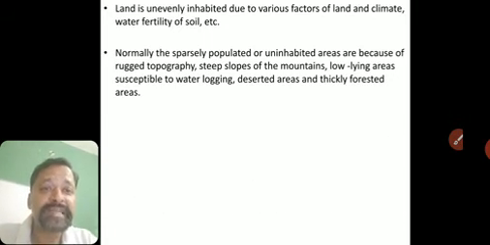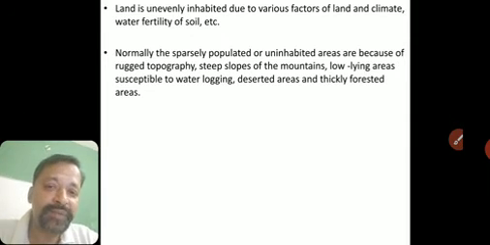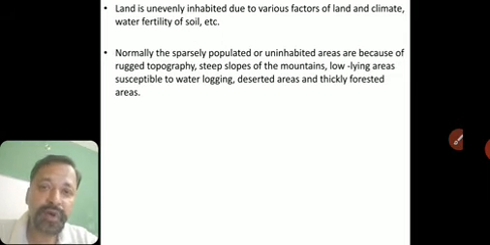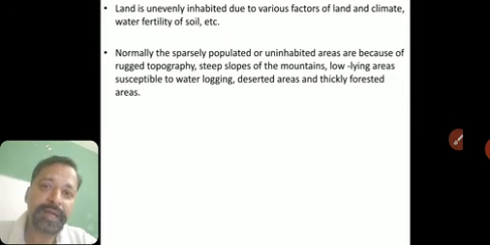Okay, normally the sparsely populated or uninhabited areas are because of rugged topography, like in mountains, steep slopes of the mountains, and very low-lying areas. Why don't people stay there, or why is it sparsely populated? Because they are flood-prone. If they are low-lying areas, if it rains heavily, flood will be there. So their crops, their homes, everything will be destroyed. So people try to avoid living there. So it is either sparsely populated or uninhabited.